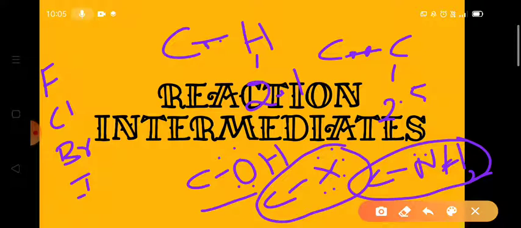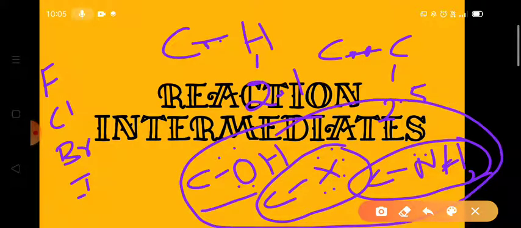So in these cases, in the alcohols, in the amines, as well as in the alkyl halides, the electron pair does not lie exactly in the middle position. The bond electron pair lies somewhat close to the more electronegative atom like oxygen, nitrogen, and halogen. Okay, so this is the point we have to remember.